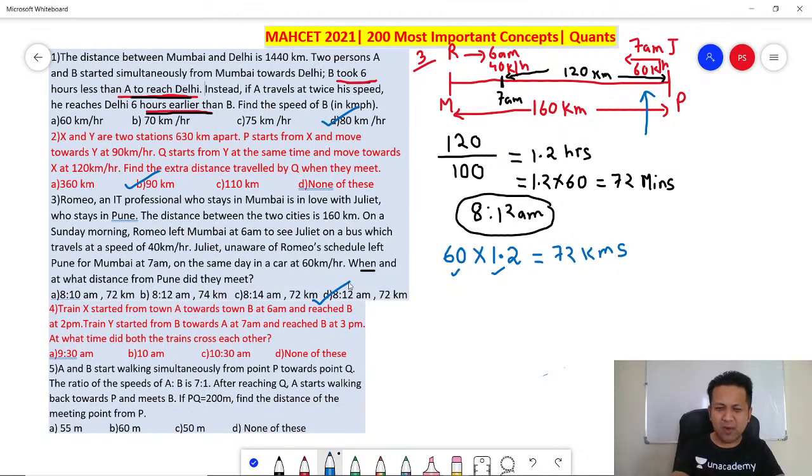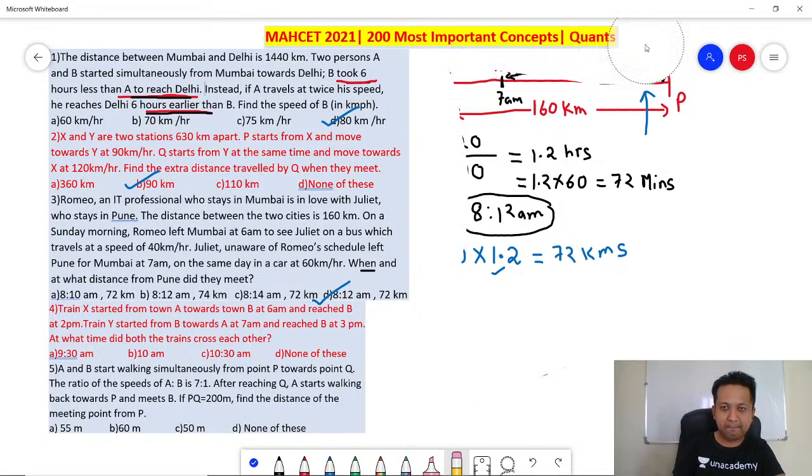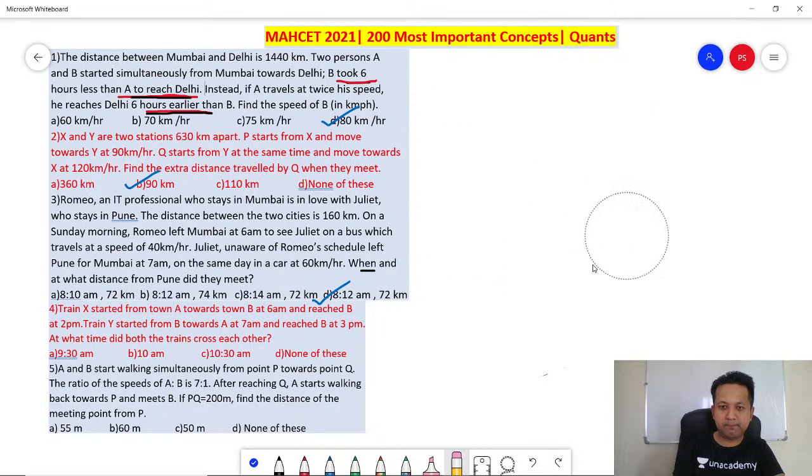Easy one. It's a big paragraph, but when you start doing the sum, it's an easy one, right? Okay, let's go to the next one. Number 4.